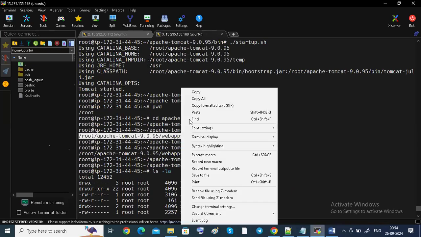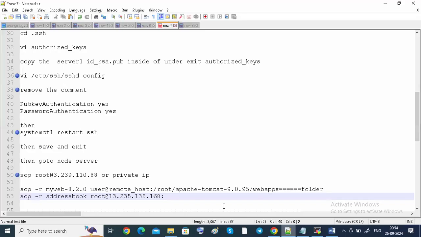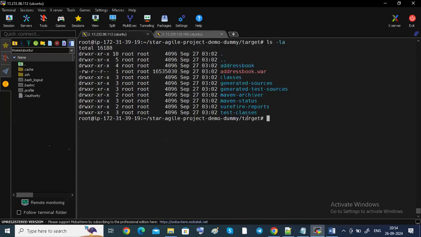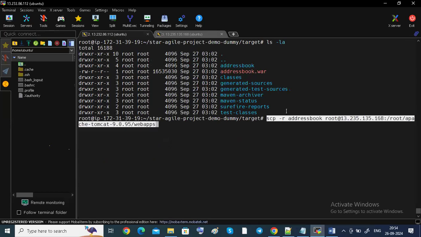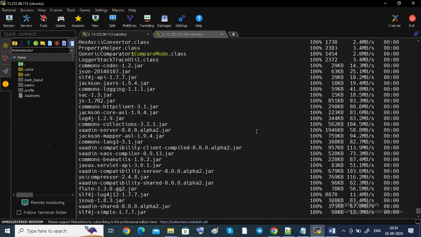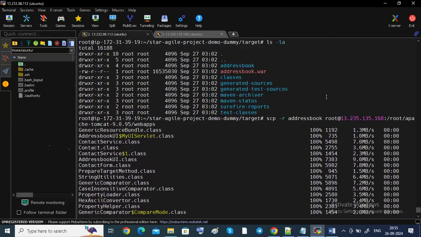Okay, under web apps only. So this is the thing. Yeah, I'm going to copy, guys. I'm going to copy from one server to another server. Okay. We get this one. Okay, it is copied, guys. It is copied. Okay, 100%. If you can see here, 100%.